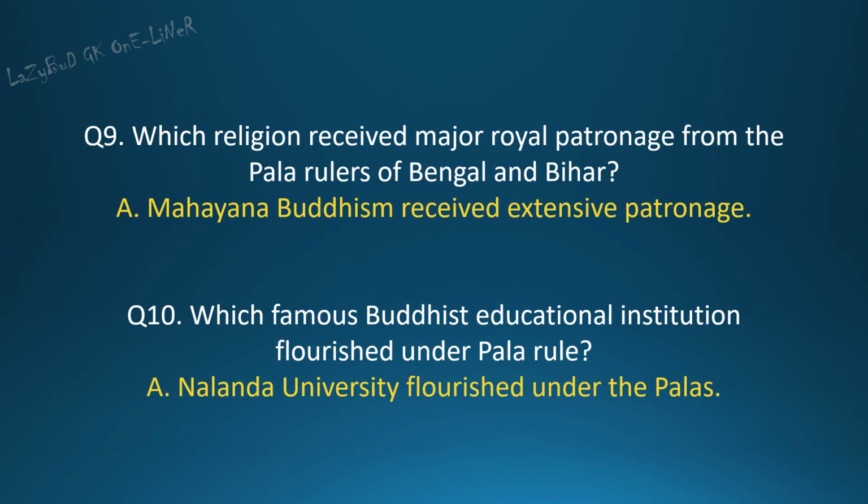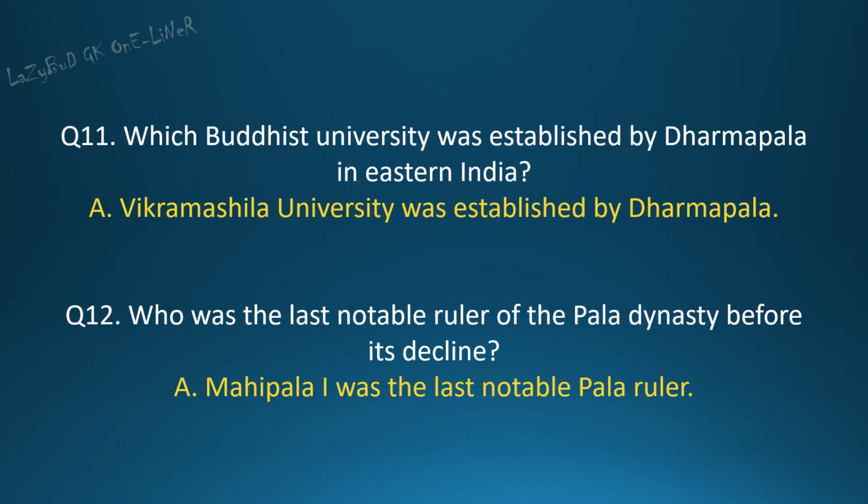Question 9. Which religion received major royal patronage from the Pala rulers of Bengal and Bihar? Answer. Mahayana Buddhism received extensive patronage. Question 10. Which famous Buddhist educational institution flourished under Pala rule? Answer. Nalanda University flourished under the Palas.